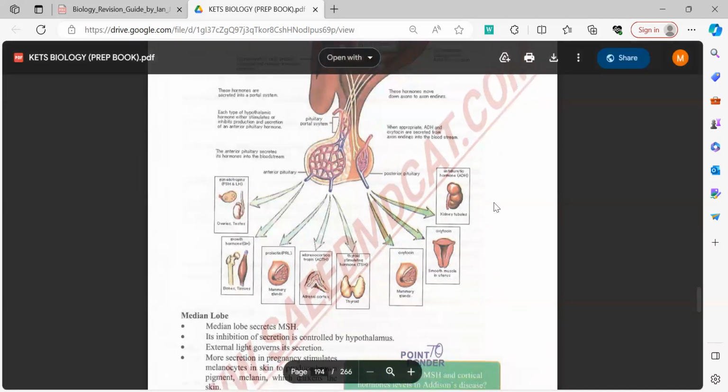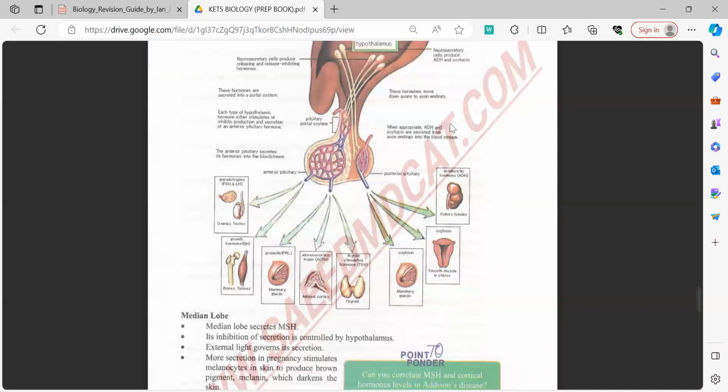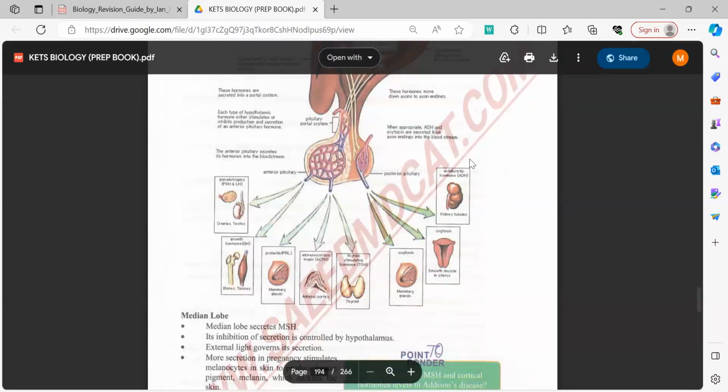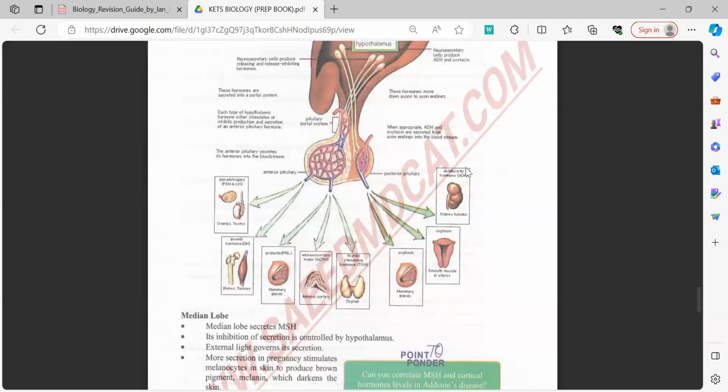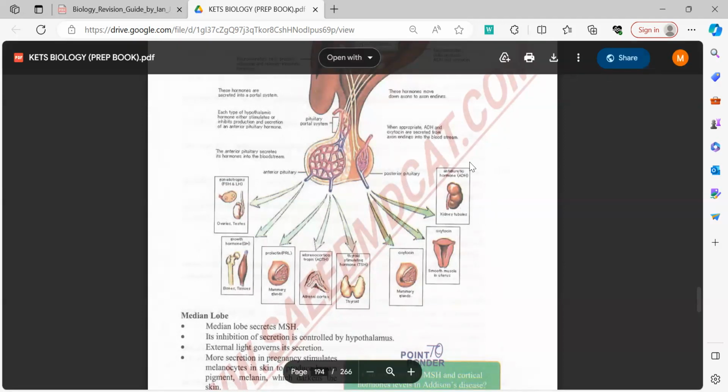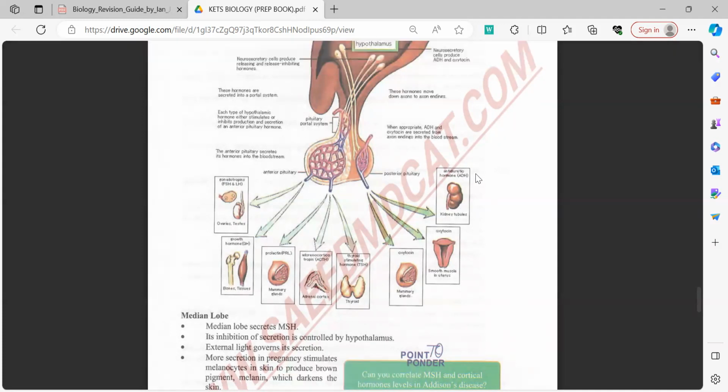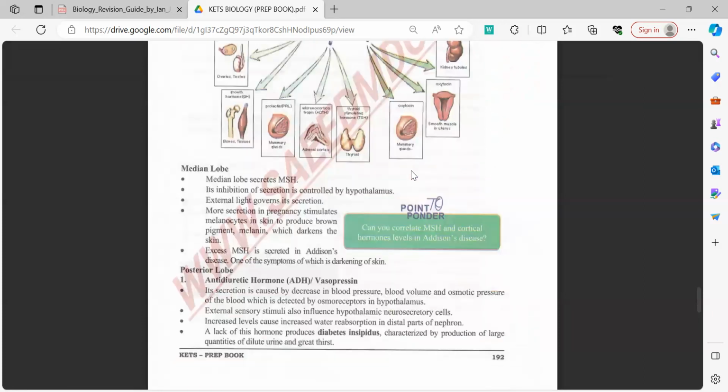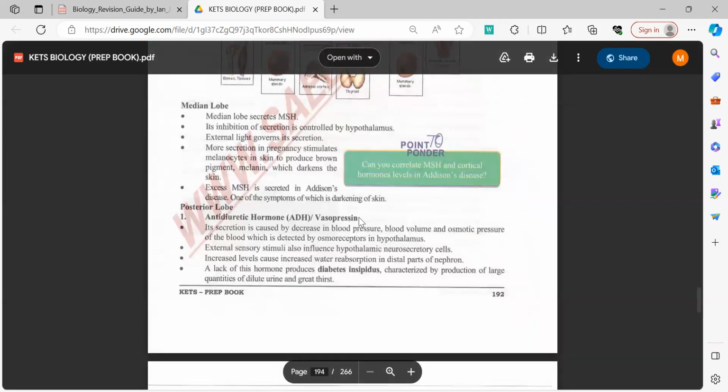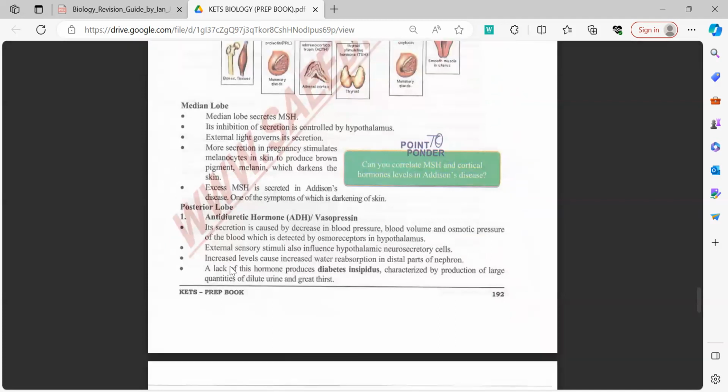Secondly is ADH. ADH is the antidiuretic hormone. It is released from the posterior pituitary when the water concentration in the plasma decreases. Therefore, what is the mechanism of the body? The body wants to simply conserve as much water as possible. So the ADH is released, and ADH prevents the release of water into the urine. Therefore, water is conserved, and the result is that concentrated urine is formed. Here, the other name of ADH, vasopressin, is written.